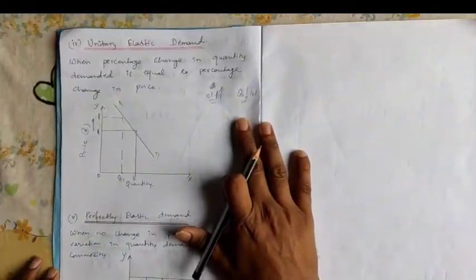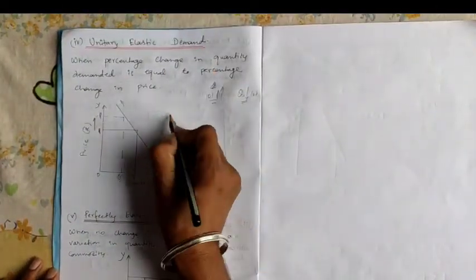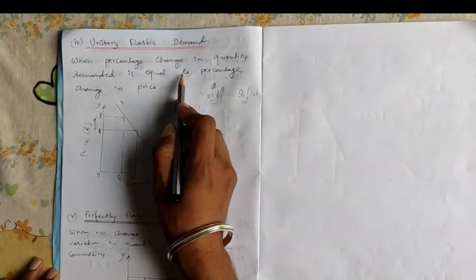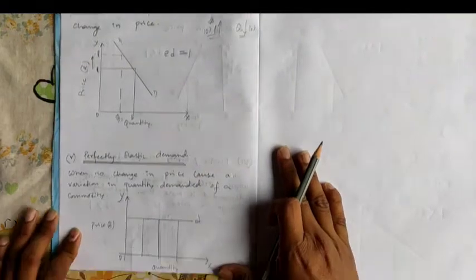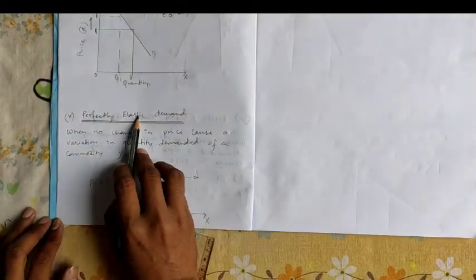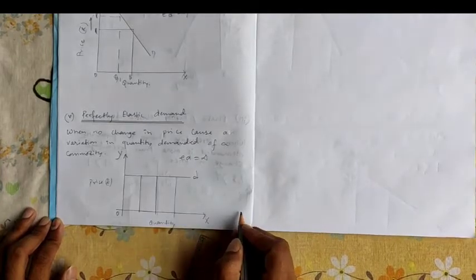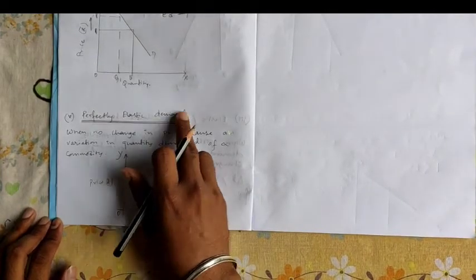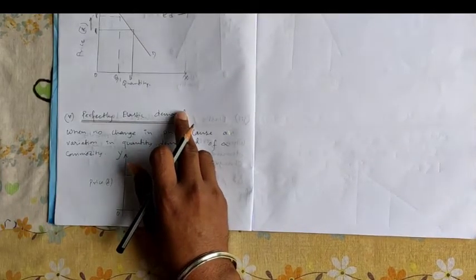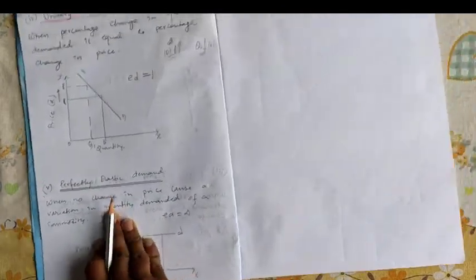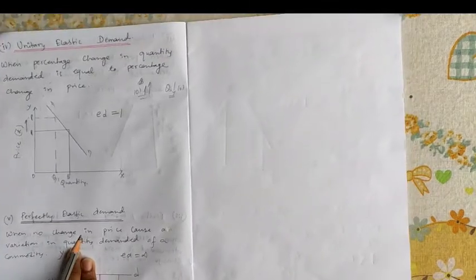For unitary elastic demand, we denote ED equals 1, because the percentage change in quantity demanded and the percentage change in price are the same. And perfectly elastic demand, we denote ED equals infinity. This is a very rare case; we cannot see it in the market. So these were the concepts of the degrees of price elasticity of demand.